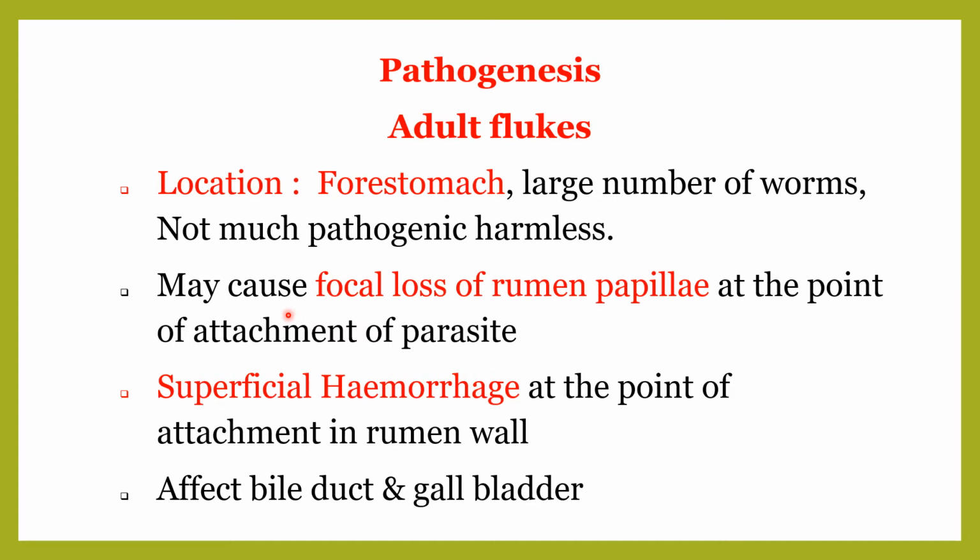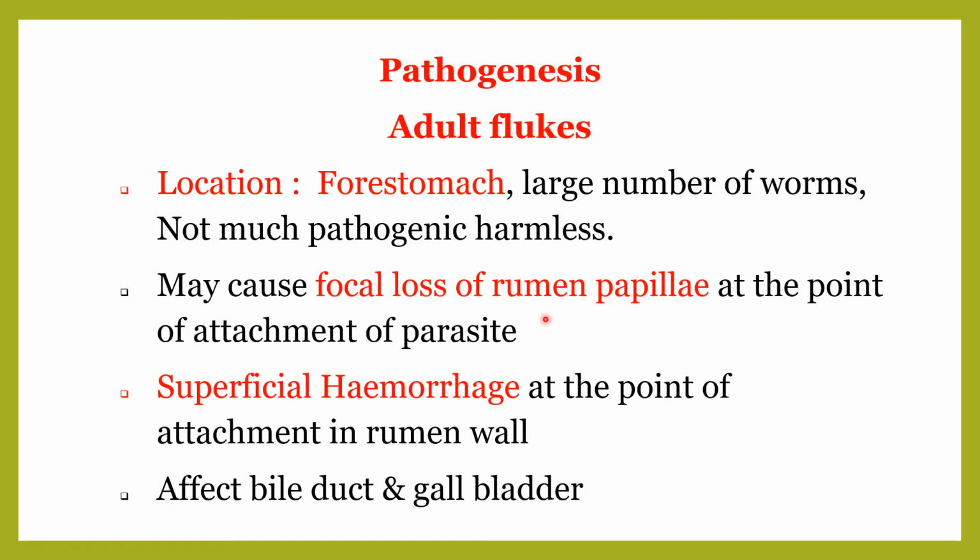These adult flukes may cause a focal loss of rumen papillae at the point of attachment of the parasites because they attach to the rumen, suck the blood from the rumen and destroy the rumen papillae.